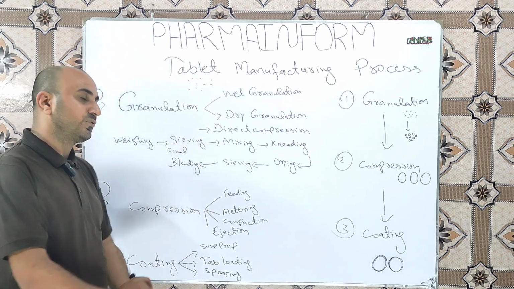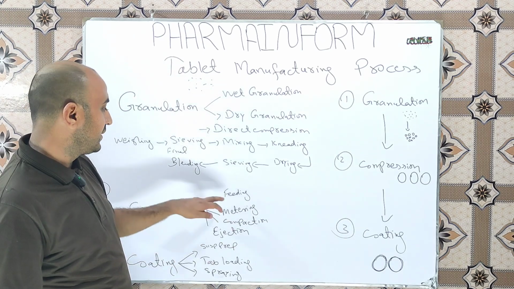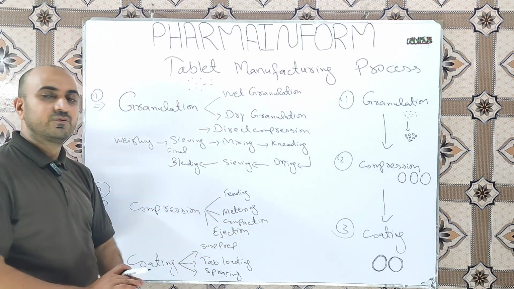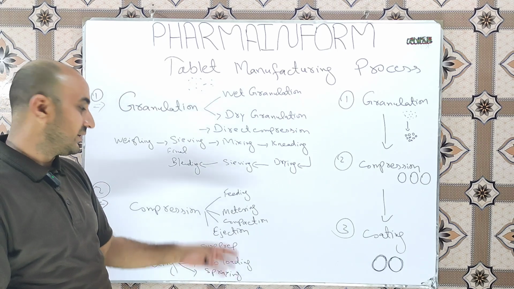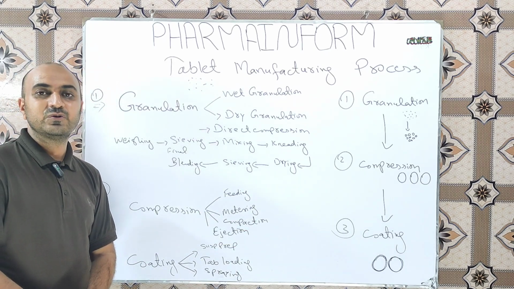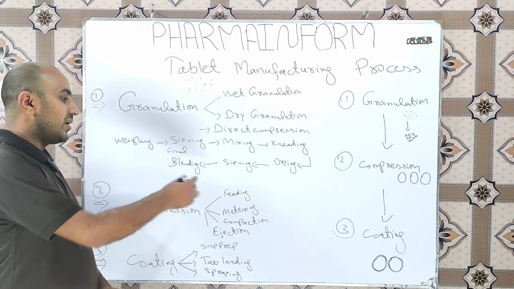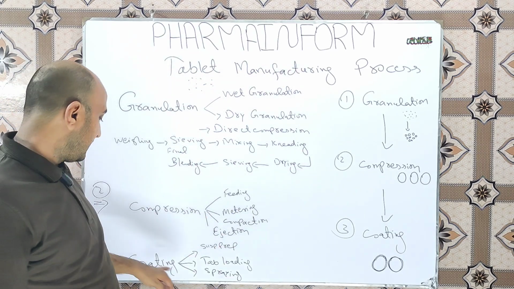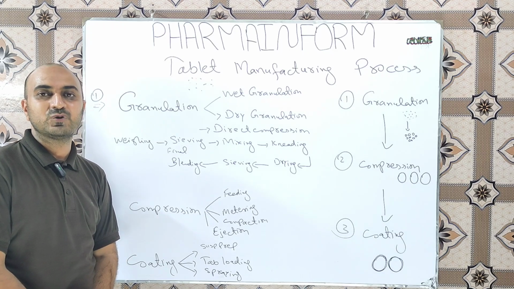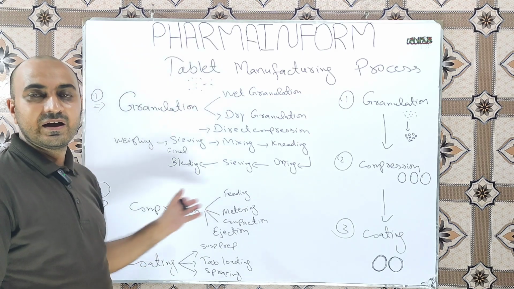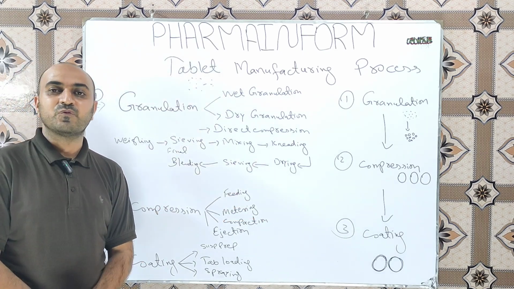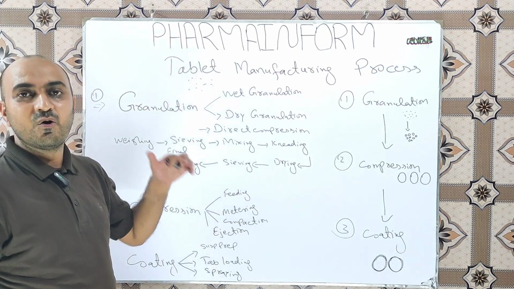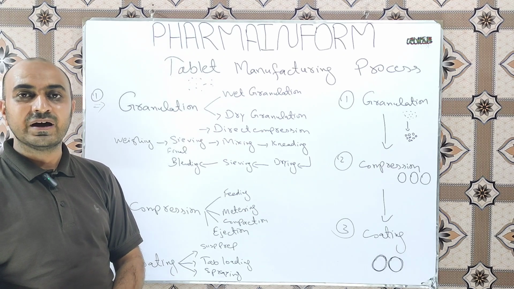The tablet compression process is completed in four stages. These are the feeding, metering, third one is the compaction, and fourth one is the ejection. If you want to learn details of these stages, the link of the video is given in the description. When our tablet is compressed, we move toward our next stage, which is tablet coating. In tablet coating we apply a thin layer of polymer around these compressed tablets for various reasons. These reasons may be taste masking, environmental protection, or to change the release pattern of the drug.